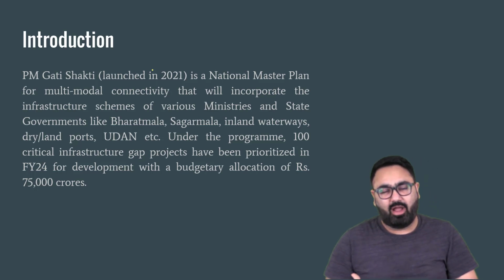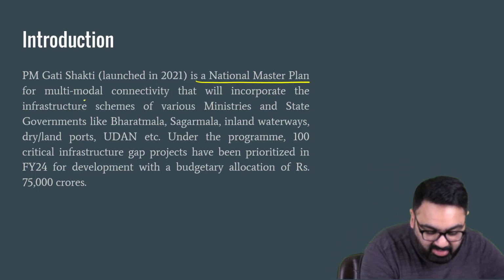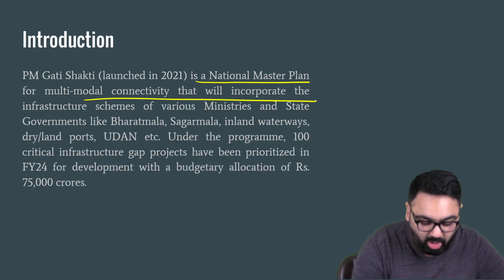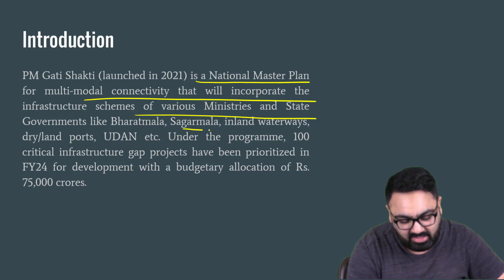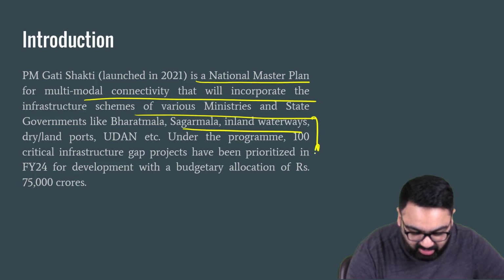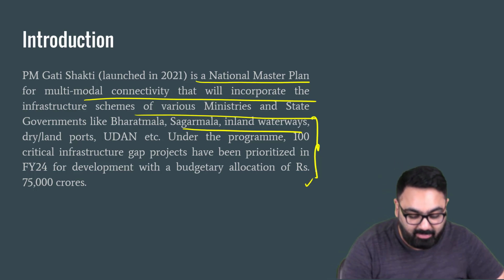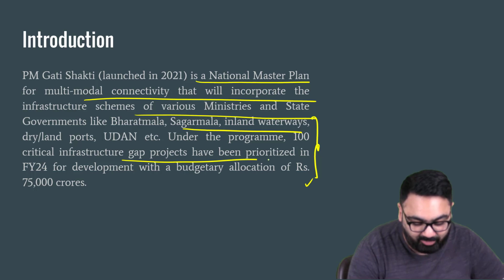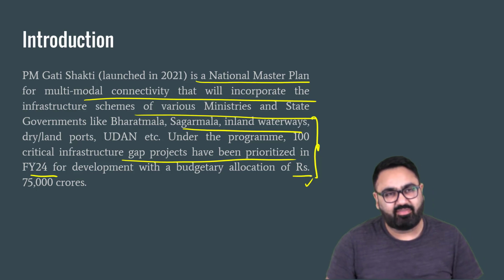We'll write a fact about how the PM Gati Shakti Yojana basically started, when it started. Launched in 2021, it's a national master plan for multimodal connectivity to incorporate various infrastructure schemes, such as government schemes that include the ports also, that include waterways also, it includes airports as well. Under this program, 100 critical infrastructure gap projects have been prioritized in financial year 2024, with an allocation of 75,000 crore rupees.